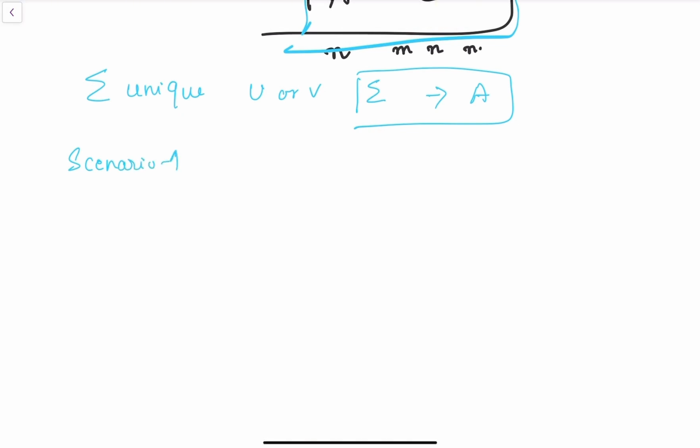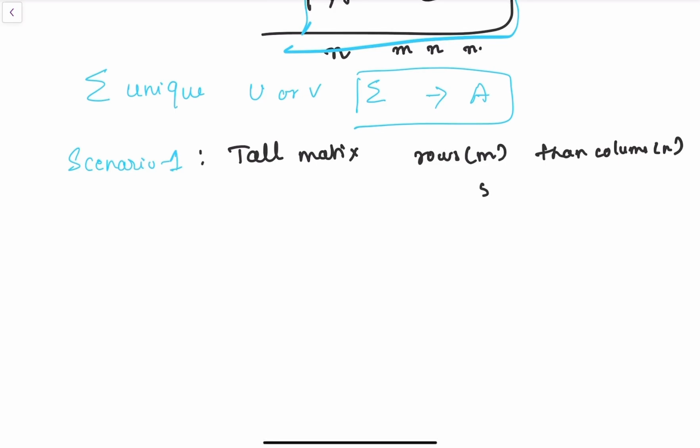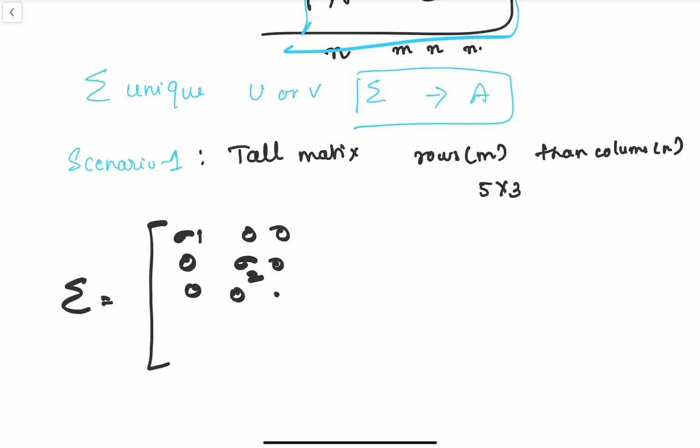Now let us take scenarios. Scenario 1 is what I am taking. For example, a tall matrix. What is a tall matrix? A tall matrix is tall and skinny. Meaning it has more rows, that is m, and a smaller number of columns, n. Say for example a 5 cross 3 matrix, 5 rows and 3 columns. So what will the matrix look like? Let me write it down. Sigma is equal to sigma 1 0 0, 0 sigma 2 0, 0 0 sigma 3, 0 0 0, 0 0 0.